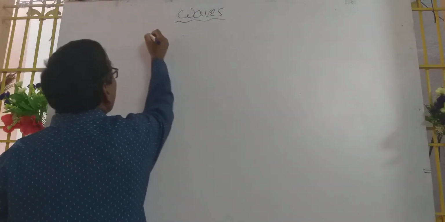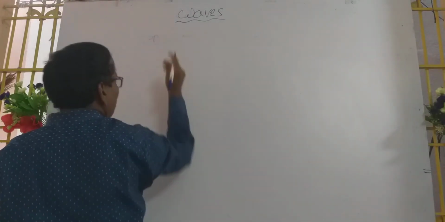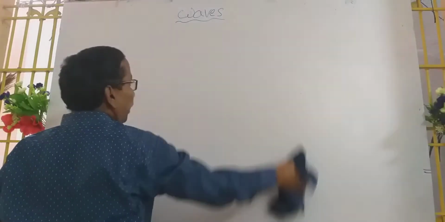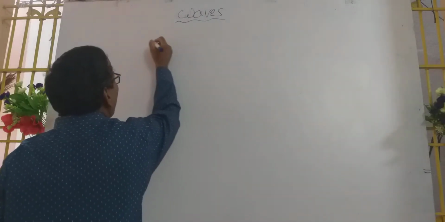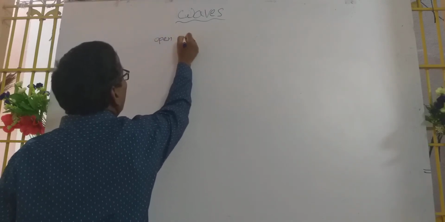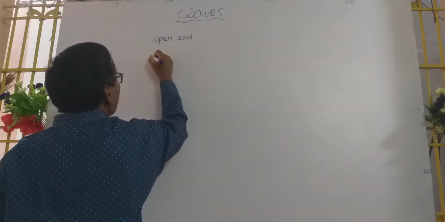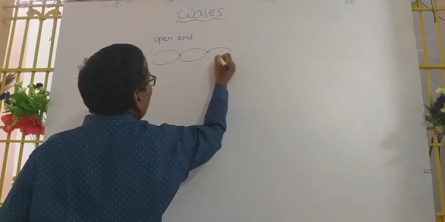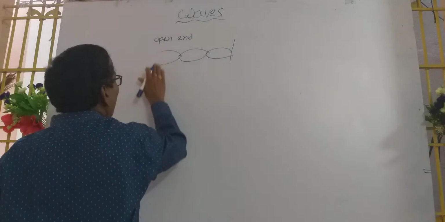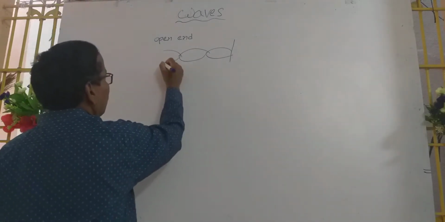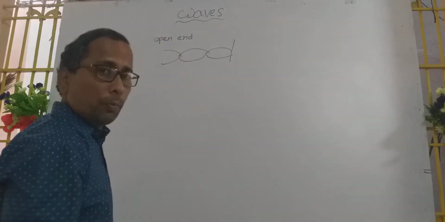Open end. Now this one is open end and closed end. You have to take up open end. The formation of the waves will be like this. This is the formation of the stationary wave from the open end.